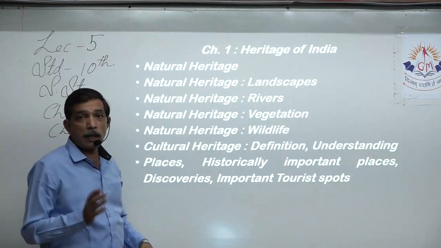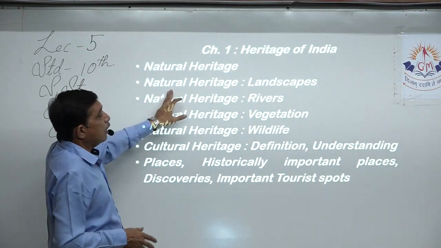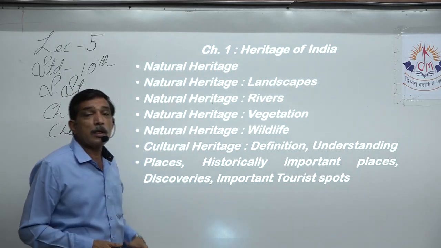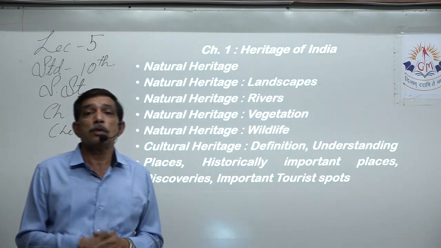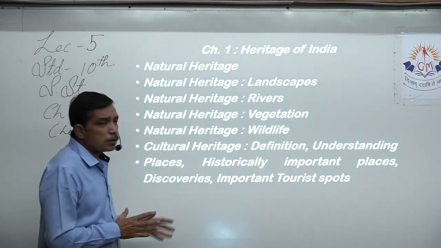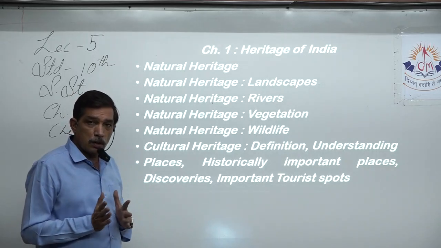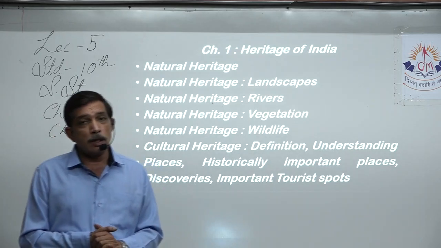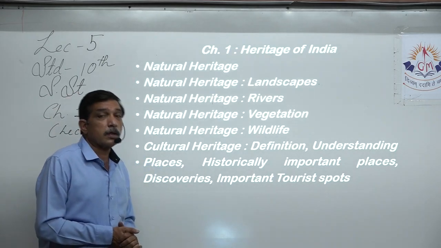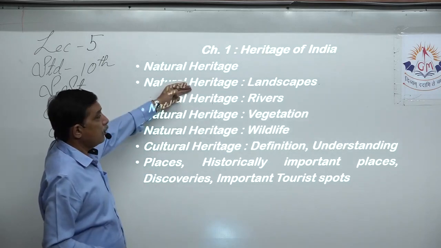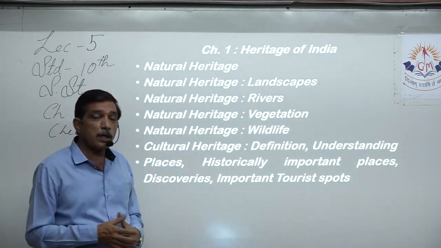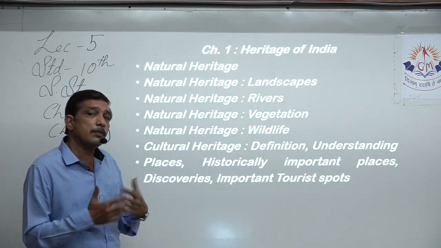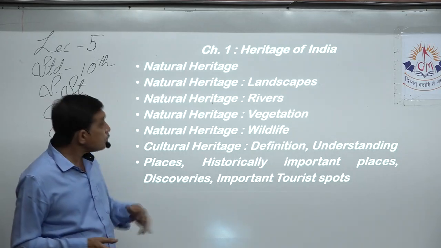So natural heritage we divide into four parts: landscape, rivers, vegetation, wildlife. Mind you, each and every one of them is independently a 2 to 3 marks question. Usually they fall in the category of 2 marks because they are quite small, 4 or 5 points at the maximum, but each and every one of them has been explained with lots of examples and in-depth meaning. For example, landscape, the view that is in front of us. Beautiful views are found because of the shape of the earth, vegetation, water, etc.